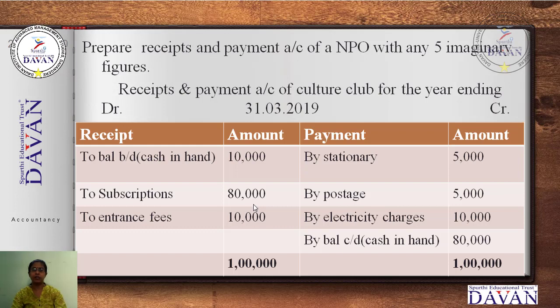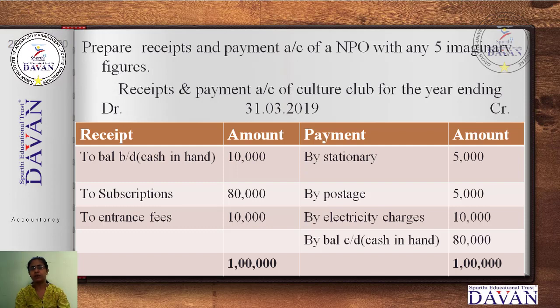Coming to the payment side, for a culture club there will be stationery expenses: stationery 5,000 rupees, postage 5,000 rupees, electricity charges 10,000 rupees. After making the total, first take the total of the debit side, that is 80, 10 plus 10, which is 1 lakh rupees.